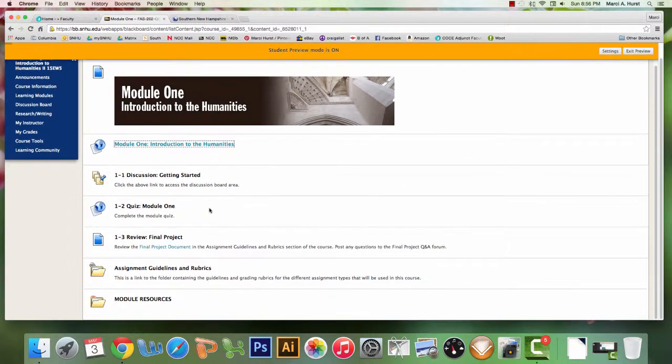The quizzes are actually in Mind Edge, but there's an external link here, and it'll take you directly to the quiz. You get 2 attempts for every quiz, so I encourage you to use both of them to get the best score you can. The quizzes are open the entire term, so if you miss one, or if you want to go back and take that second attempt 3 weeks later, totally fine. Your highest quiz score will populate in the grade center, so don't worry about that.